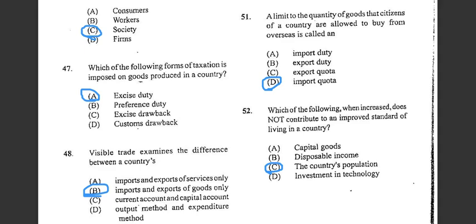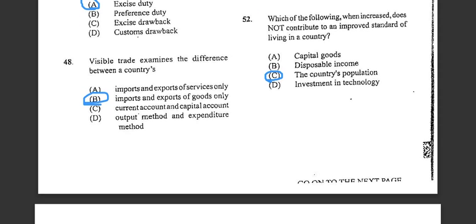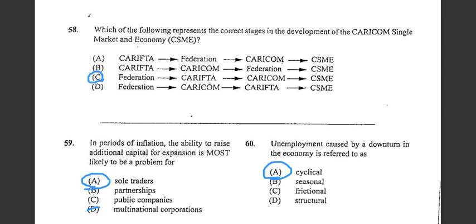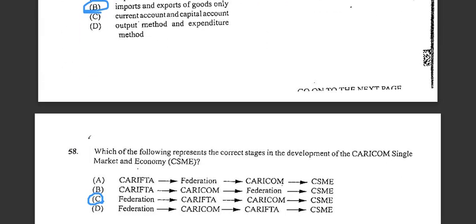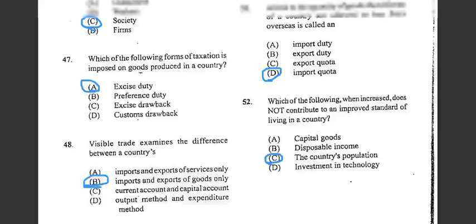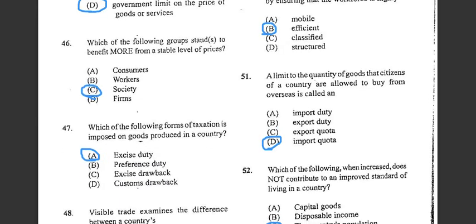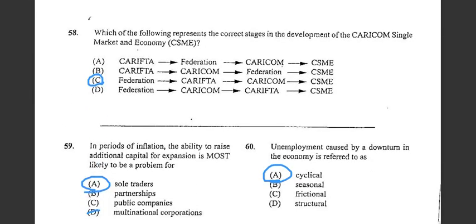Alright, number 52, and we're almost through. It says which of the following, when increased, does not contribute to an improved standard of living in a country? We are talking about the country's population. Good, we're almost through so far. Let me see number 53.